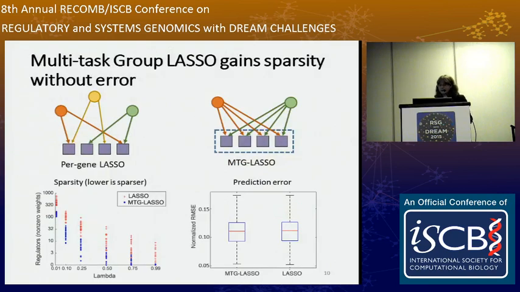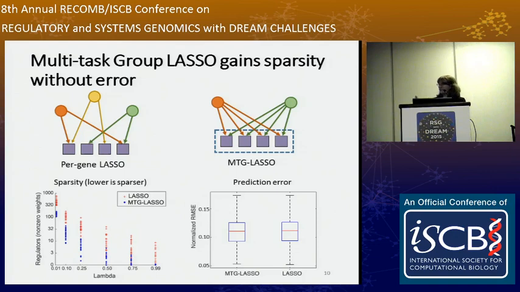Typically in lasso-based regulatory network inference, which is to identify small sets of regulators for individual genes, regulators are learned for individual genes. So these circles are protein level regulators, and these are genes. So typically you would learn per gene regulatory programs or regulatory programs for the average expression level of a gene.